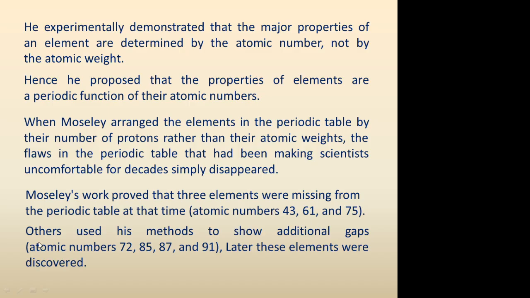discovered, and many other people worked in the direction of Moseley's work. They showed additional gaps in the periodic table, at atomic numbers like 72, 85, 87, 91. Those elements were also discovered later.